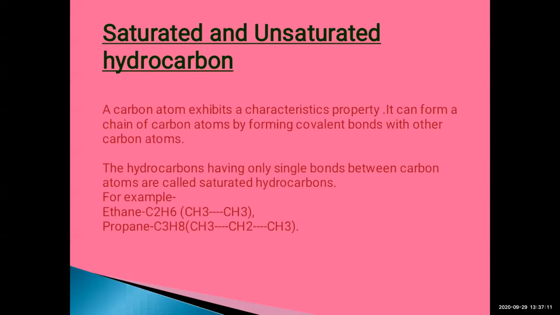A carbon atom exhibits a characteristic, notable property. Carbon can form a chain of carbon atoms by forming covalent bonds with other carbon atoms. It can form a chain of carbon atoms by forming single covalent bonds with other carbon atoms.